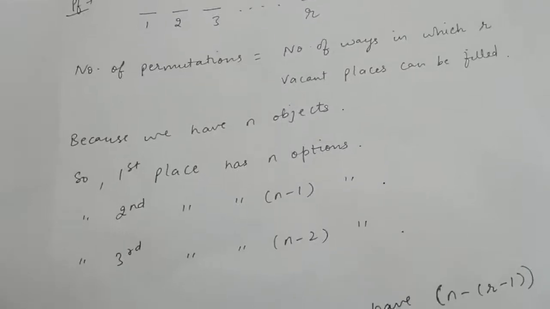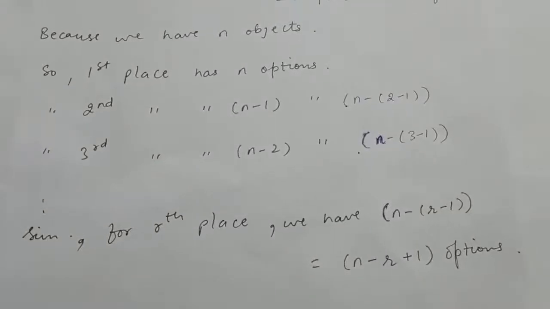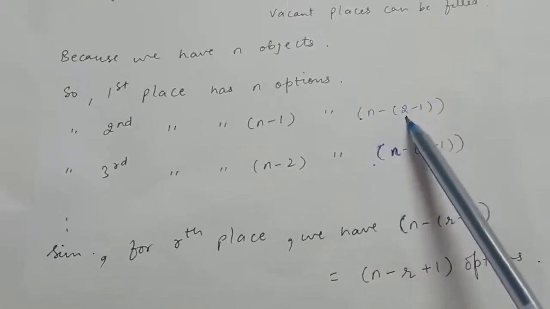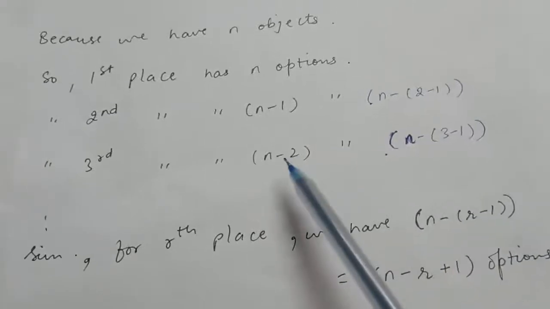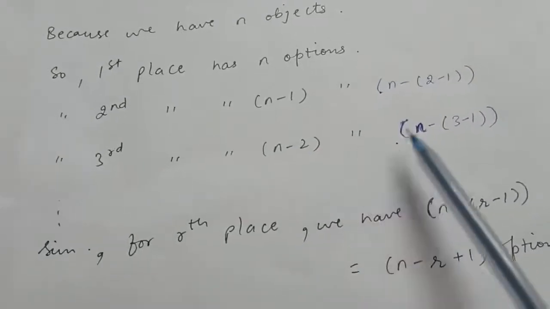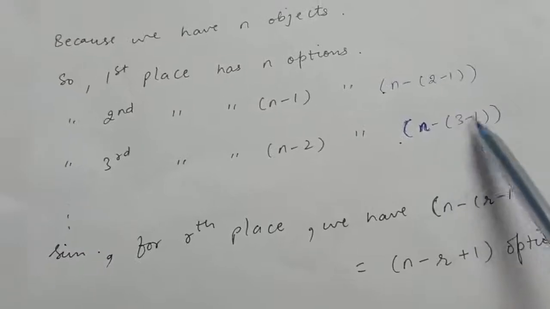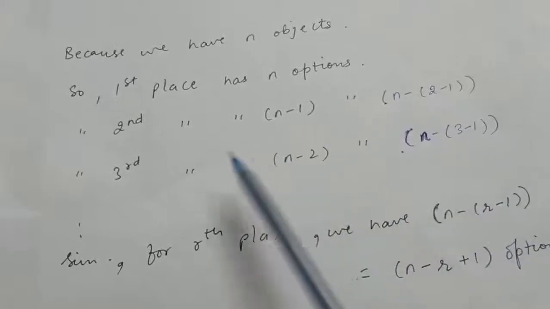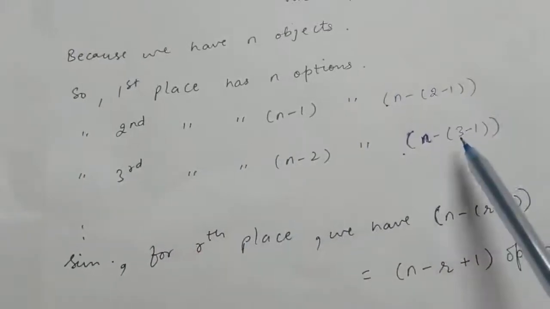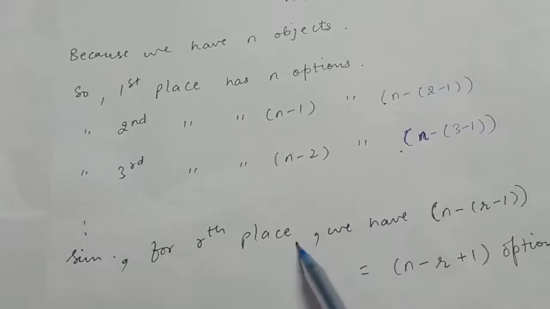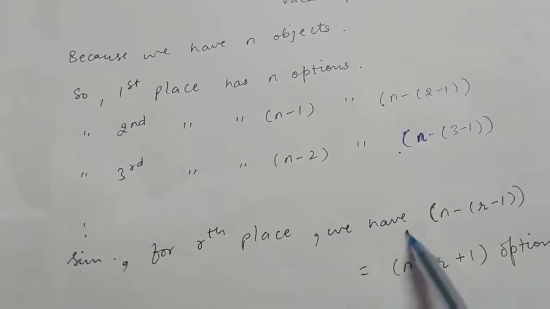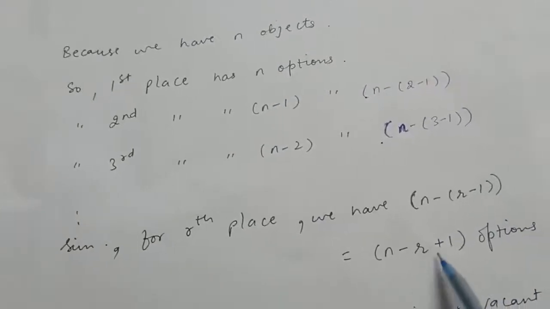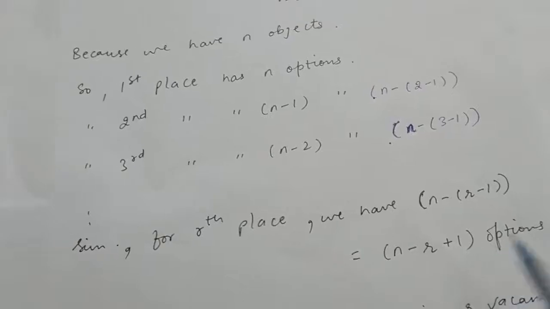Similarly for the third place, one option will decrease, therefore from n minus 1 we are left with n minus 2 options. So for the second place we have n minus 1 options, which can be written as n minus (2 minus 1). For the third place we have n minus 2 options, which can be written as n minus (3 minus 1). Because here the place is second, we have written 2 minus 1. Here the place is third, so we have written 3 minus 1. Therefore, following this pattern, for the rth place we will have n minus (r minus 1), that is n minus r plus 1 options.